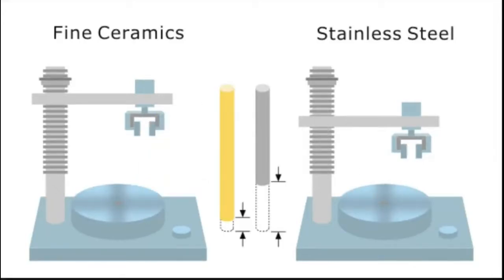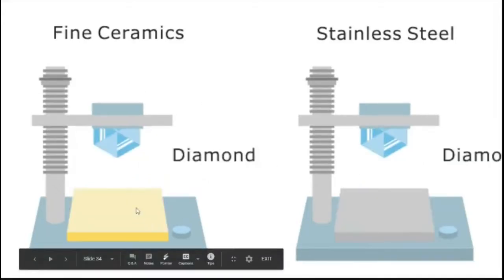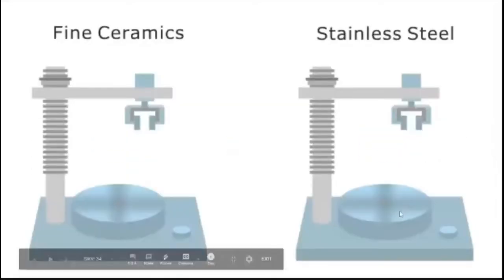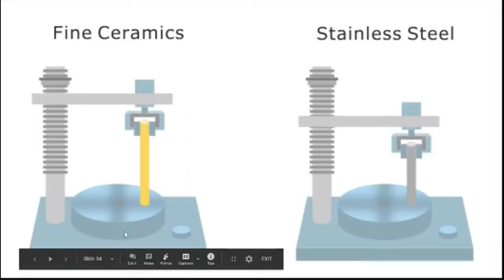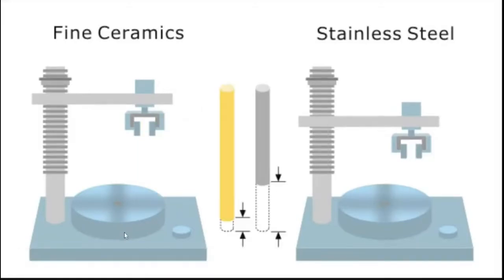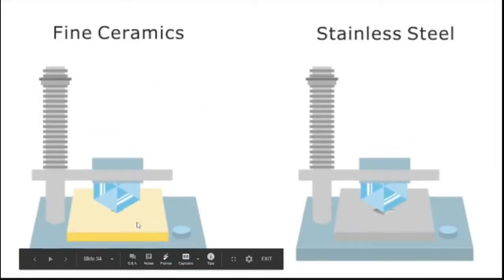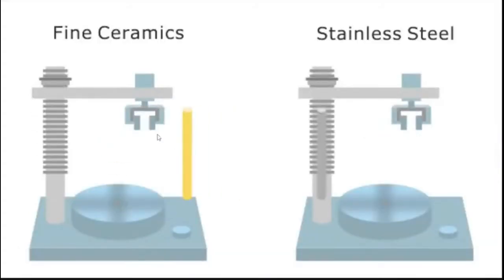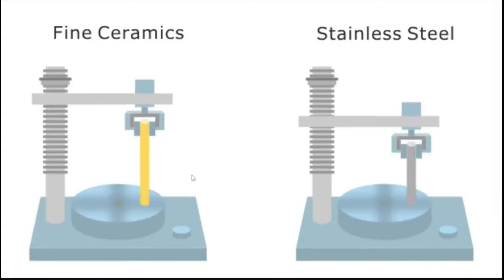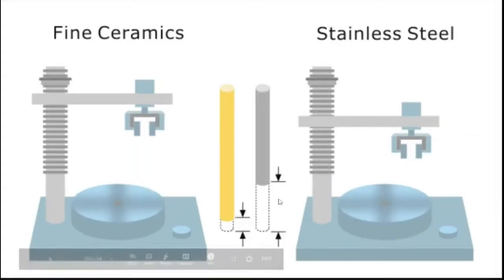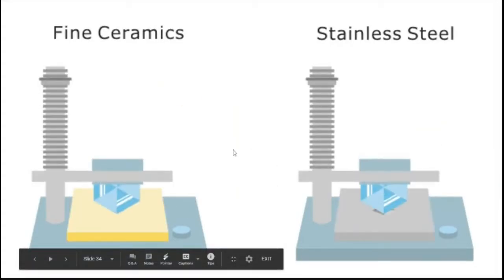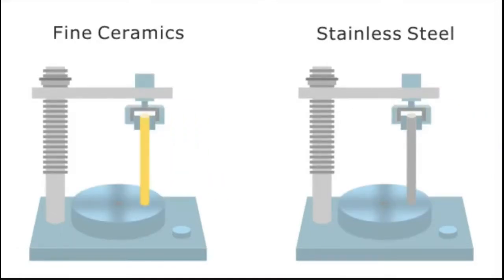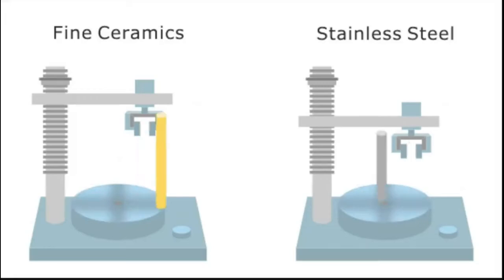This is another diagram for identifying your hardness test. There are two ways of identifying it. One is indenting. You can make an indent and identify. A large indentation means less hardness, and a very small indentation means high hardness. That is one type. The other way is like a grinding process. You grind with the same load. One is grinded more, the other is grinded only less. Whichever has lesser grinding, we call that a hardened material, right?